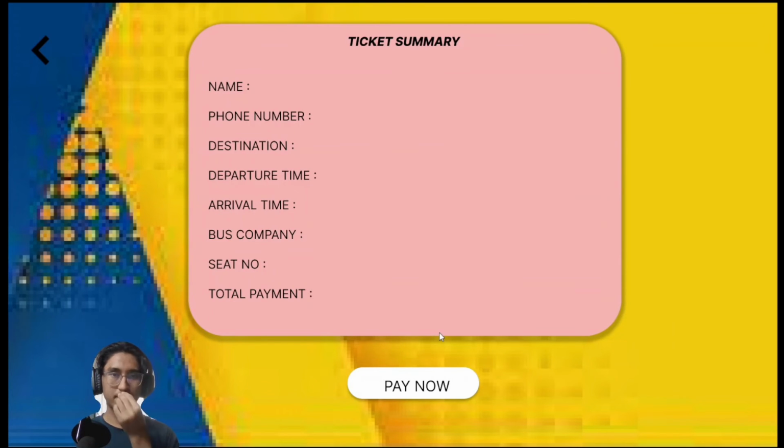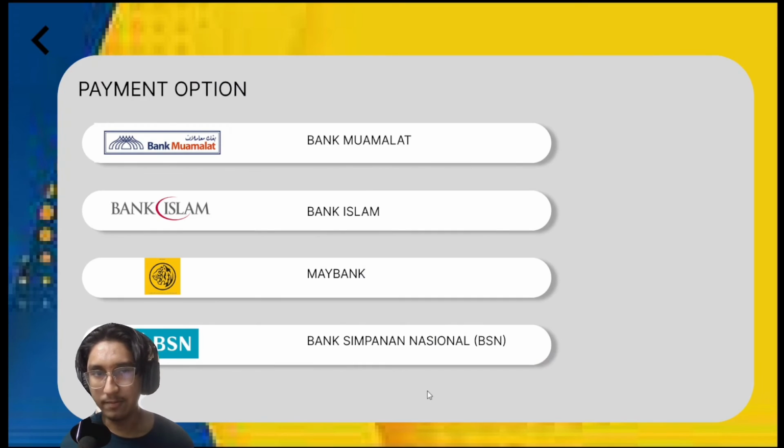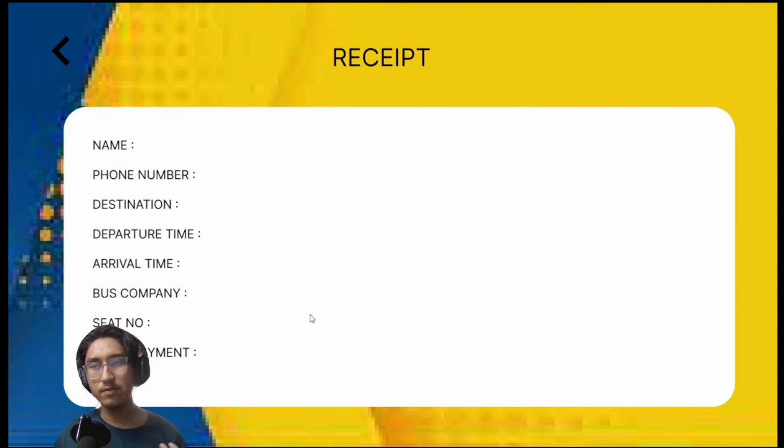Here the system will generate a summary of the ticket the user has selected, with their information. When the user thinks it is correct, and there's also a total payment that they need to pay, the user presses the pay now button. Here the user can pay through various banks that have been listed on the system. After the user has done the payment, a receipt will be generated.